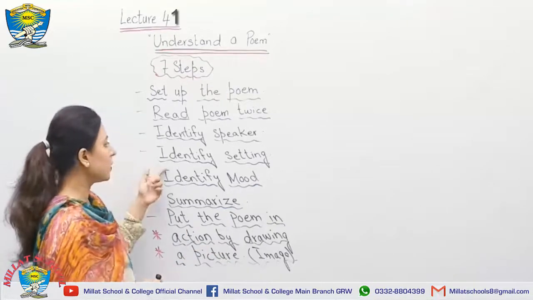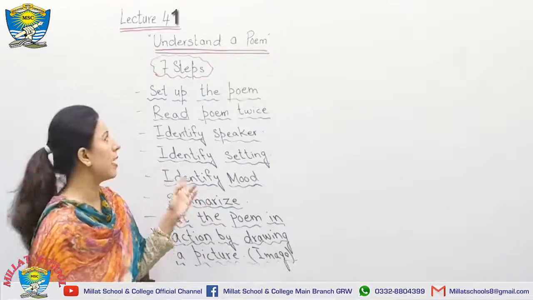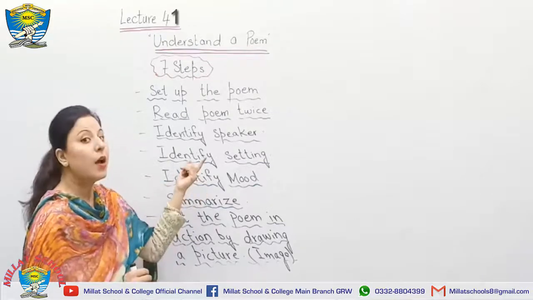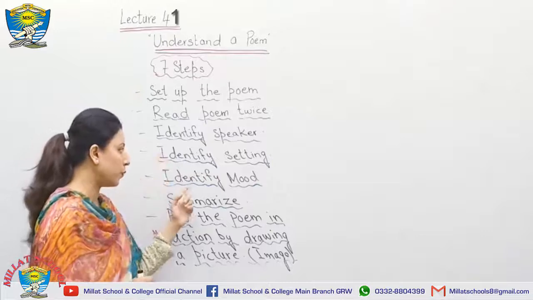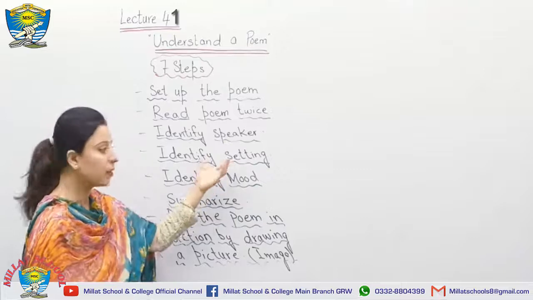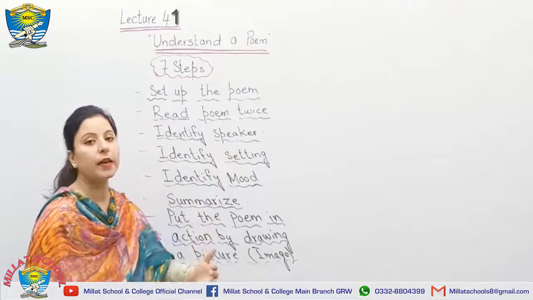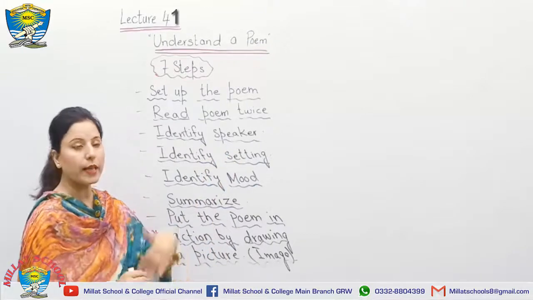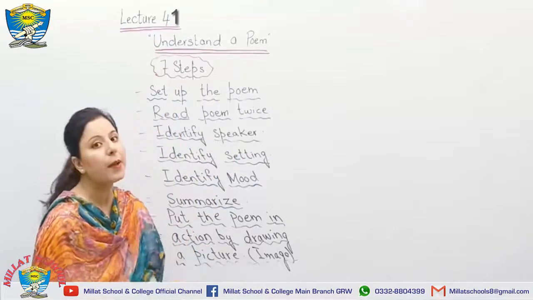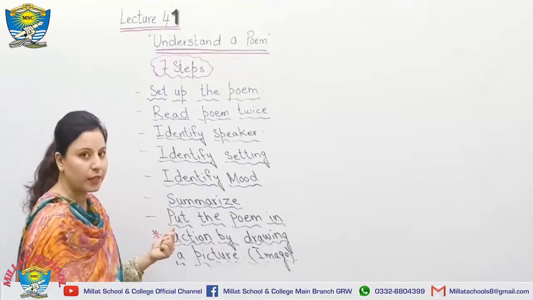So the next point is identify the setting. The setting of the poem is just like the setup of the poem, that is, how the poem has been set up. We will continue this point with the identification of the mood, whether the poet started it with a very happy mood and ended it with a sad mood, or he started it with a sad mood and ended it in a happy mood. So this is going to be the mood of the poet or the poetess.